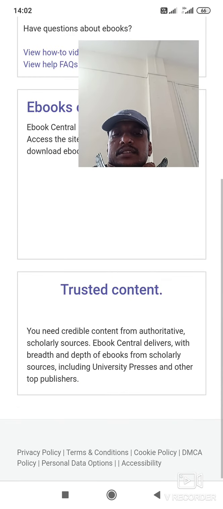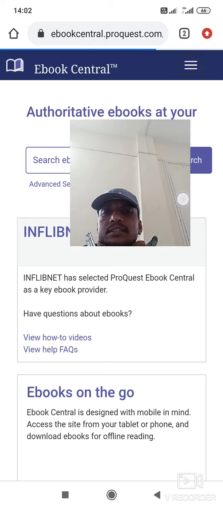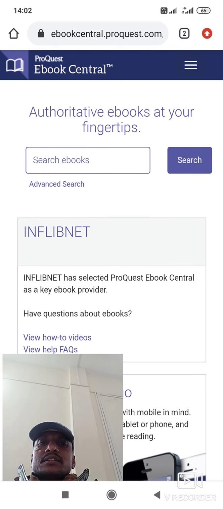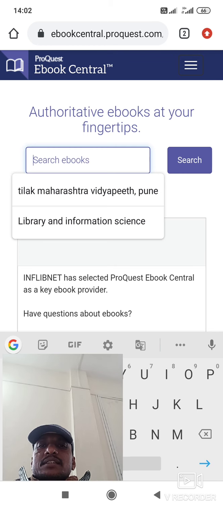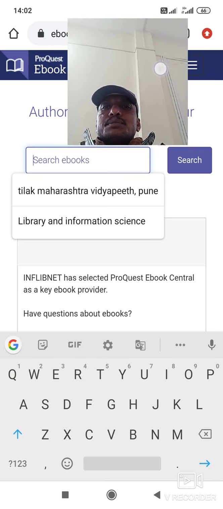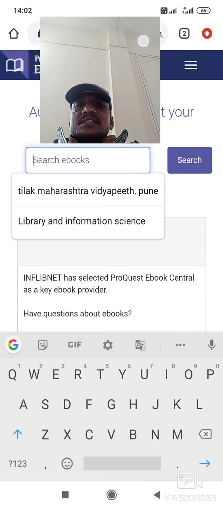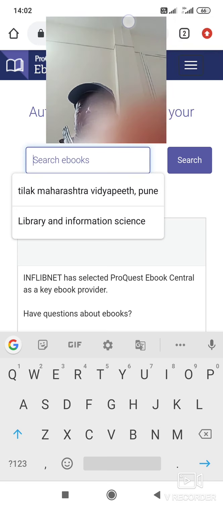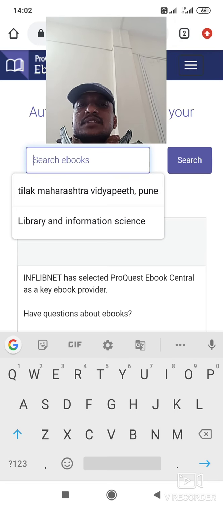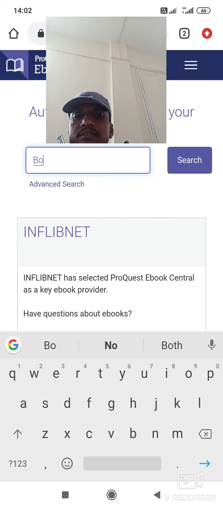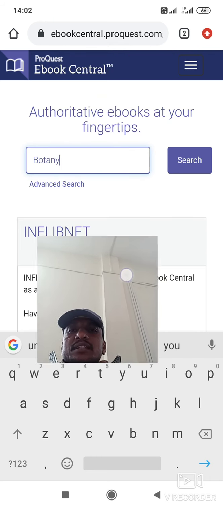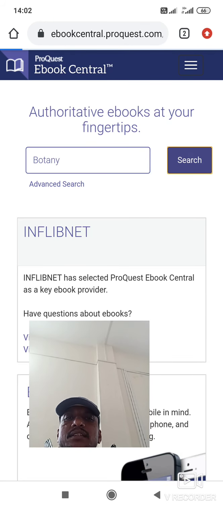Okay, authority books at your fingertips. Just put the title here, the ProQuest database is attached with it, and in the search box search, suppose, botany. Okay, and click search.